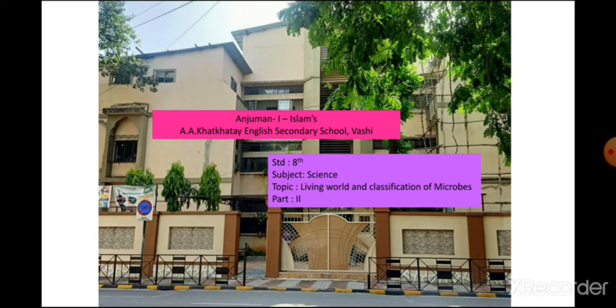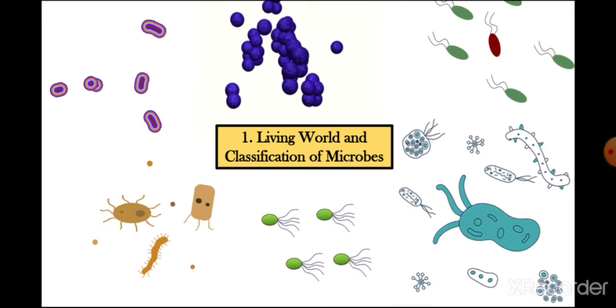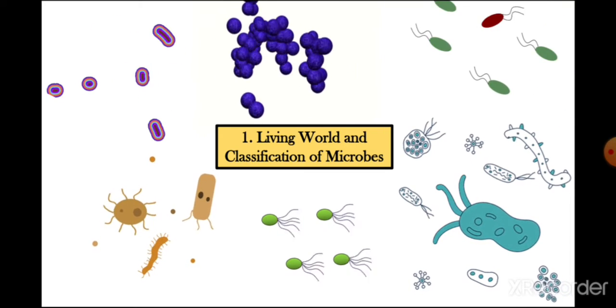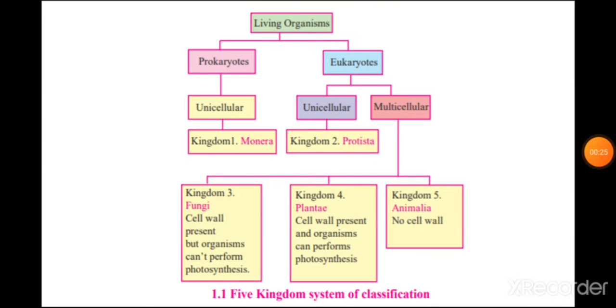Today we are going to learn 8th standard science chapter number 1, Living World and Classification of Microbes. In the first part of our chapter we have already discussed different criteria for classification of living organisms. Now in this part we are going to see the characteristics of different kingdoms.